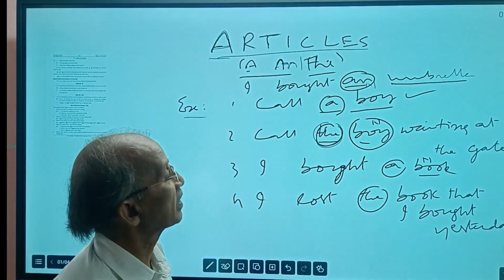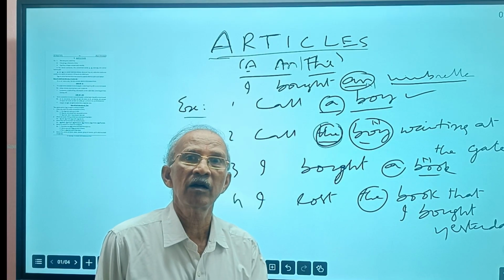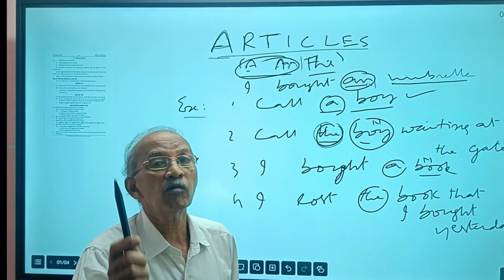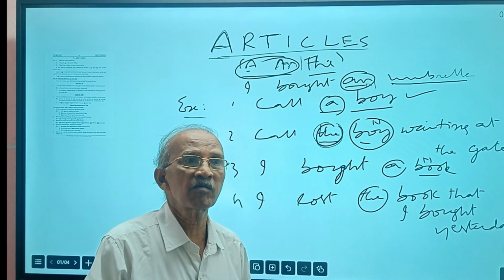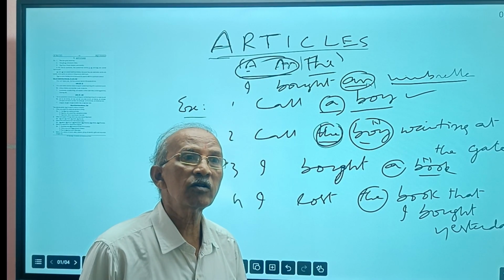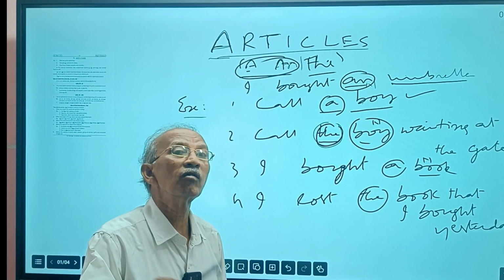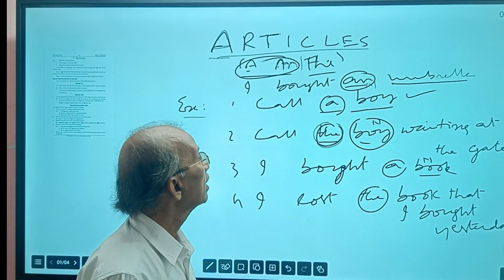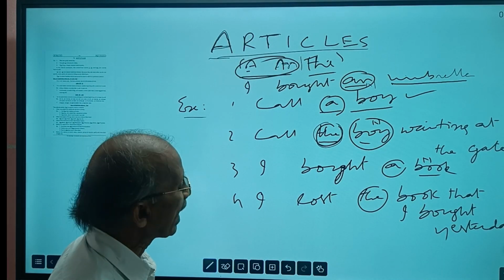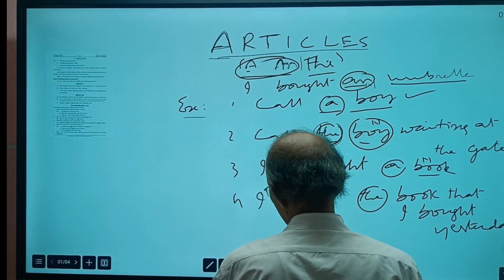Now, see here, use of the indefinite article. First we discuss the use of the indefinite article. To discuss these articles, you need vowel sounds and consonant sounds. If you want to discuss a and an, you need vowel and consonant sounds, because some vowels give consonant sounds and some consonants give vowel sounds. So you should know which give consonant sounds and which give vowel sounds. Now let us see the use of a and an.